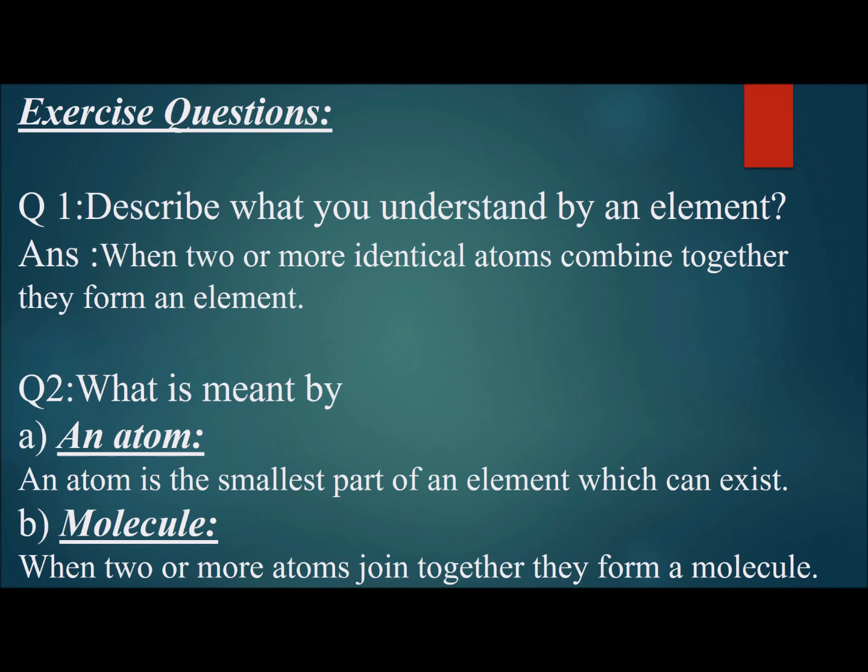Then the second question is: what is meant by. It's a definition-based question in which there are 4 definitions, but up till now we have learnt only 2, so we will be doing only 2 definitions now. Part A is an atom. What is meant by an atom? An atom is the smallest particle of an element which can exist. Then molecule. When 2 or more atoms of the same type join together, they form a molecule.